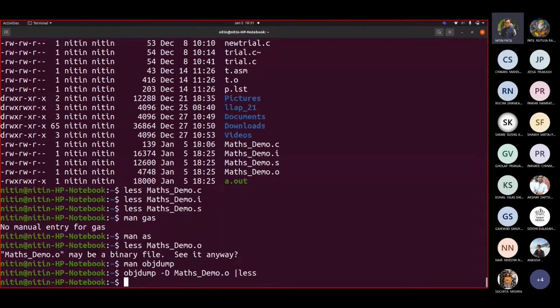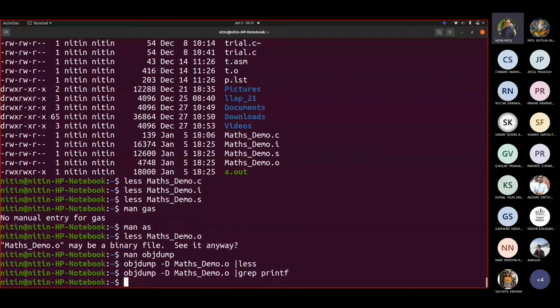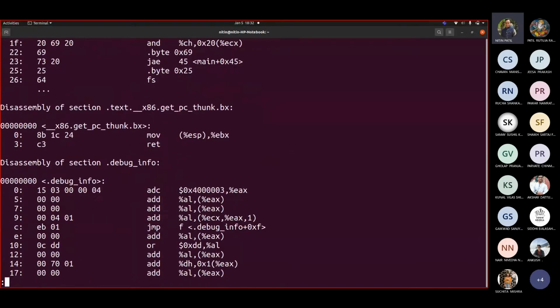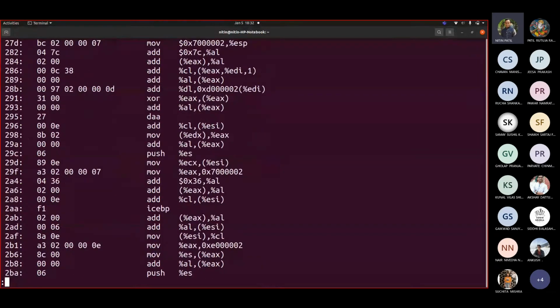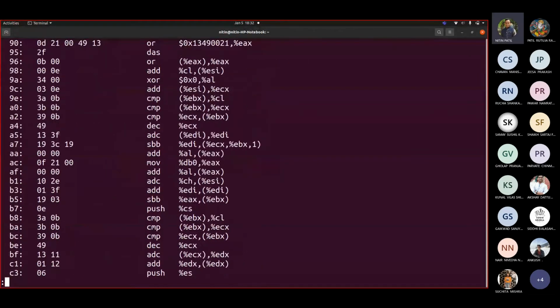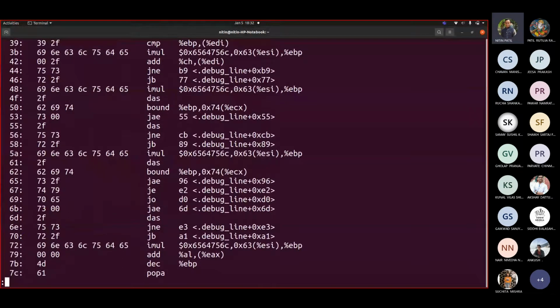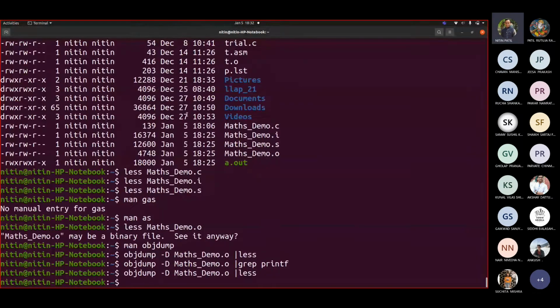Let me write grep printf. Yeah, sorry. This is object code.